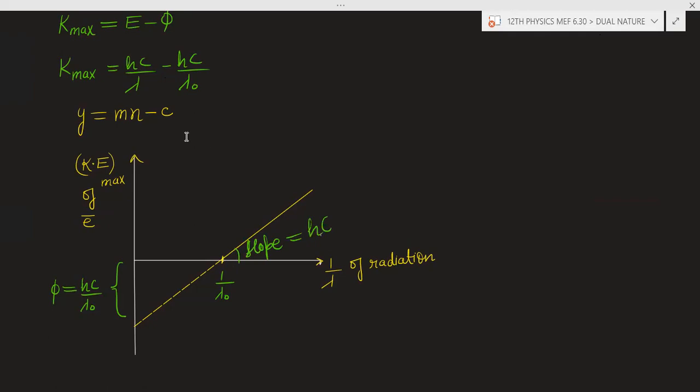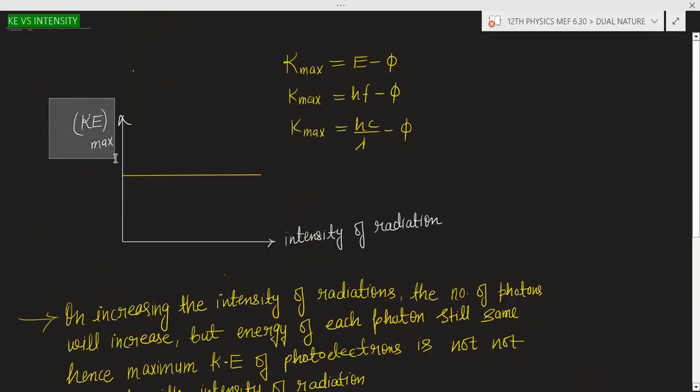After this, we discussed the kinetic energy of the incident radiation. Maximum kinetic energy does not depend upon the intensity of the radiation. Why? Because maximum kinetic energy depends upon the energy of the photon. If you increase